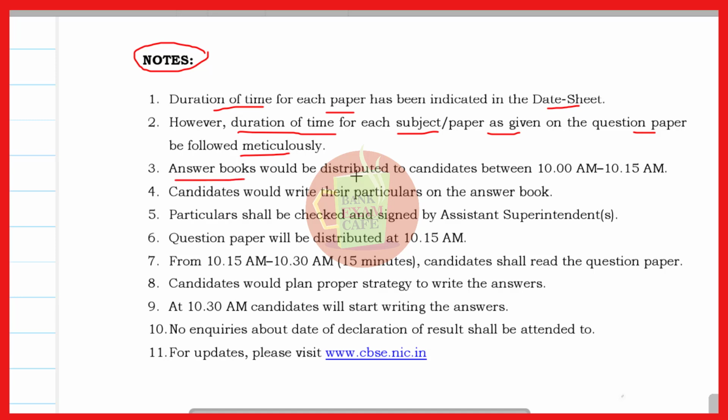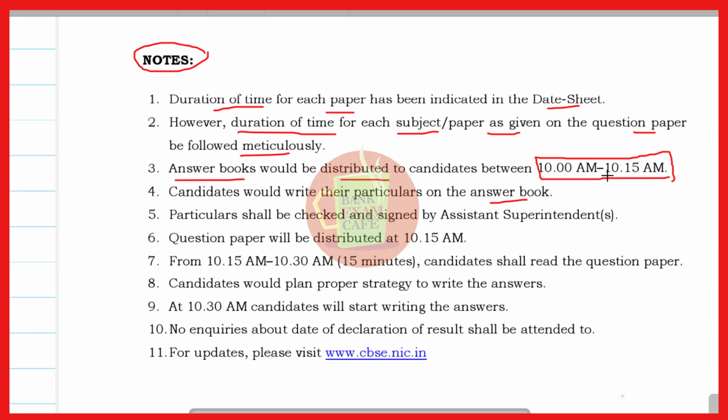Now answer books would be distributed to the candidates between 10 a.m. to 10:15 a.m. Remember this. The candidates would write their particulars on the answer book.